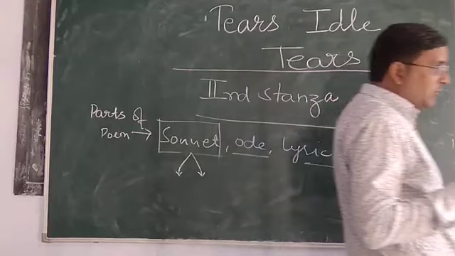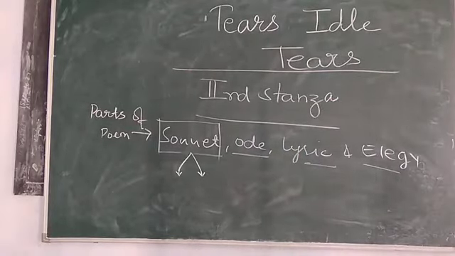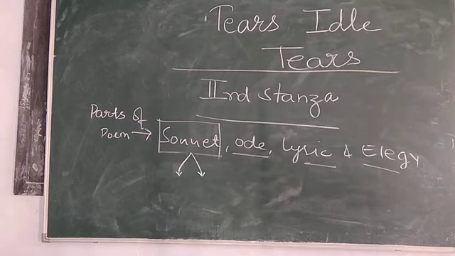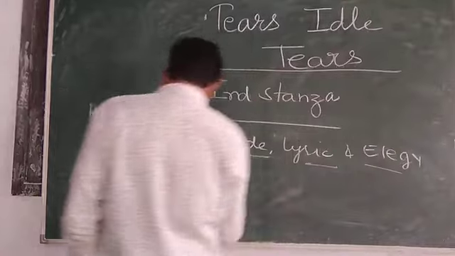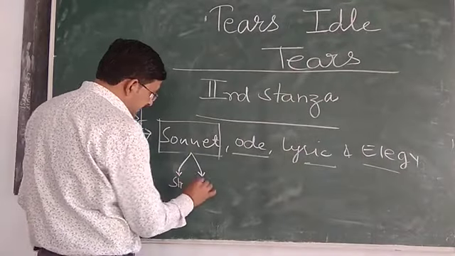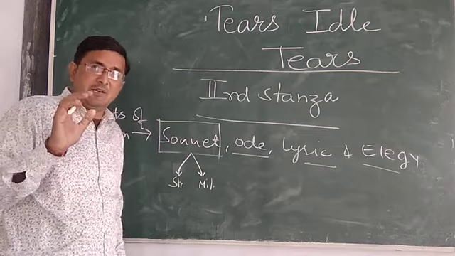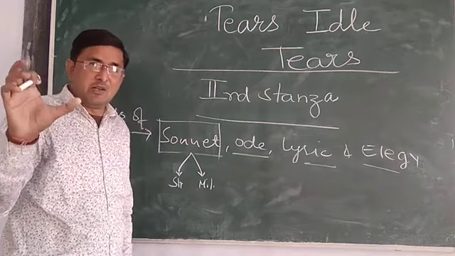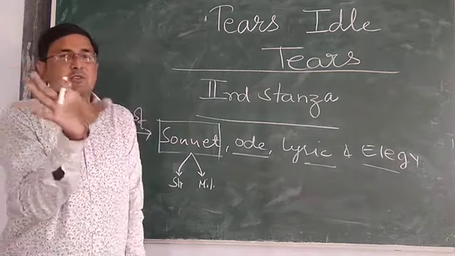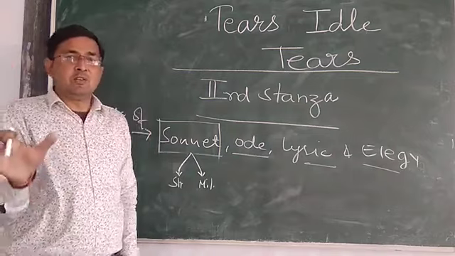If someone asks, you must know what the basic parts of a sonnet are. So a sonnet has 2 parts. First is the Shakespearean sonnet. Second is the Miltonic sonnet. I am not giving you details. Briefly, a picture should be clear in your mind related to the sonnet.